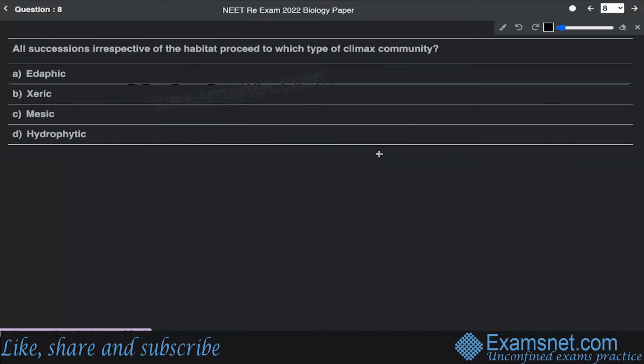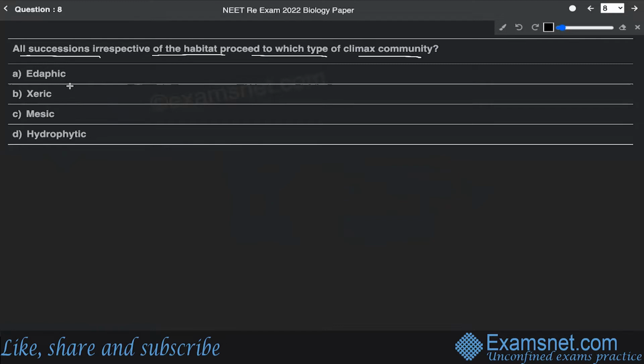Now, question number 8. Question number 8 says that all successions, irrespective of the habitat, proceed to which type of climax community? Edaphic, xeric, mesic, hydrophytic. Now, this question has been asked from the chapter of ecosystem of your standard 12. And let me tell you that for any type of succession, in your course, there are two types of successions that you might have studied as well.